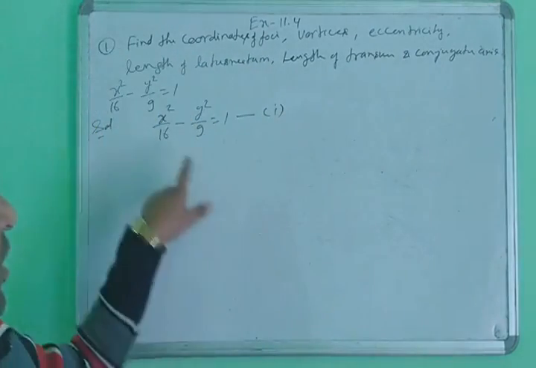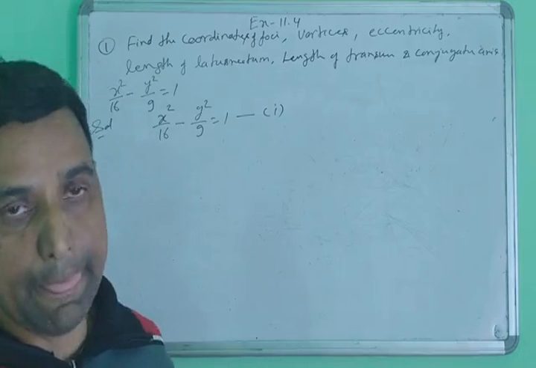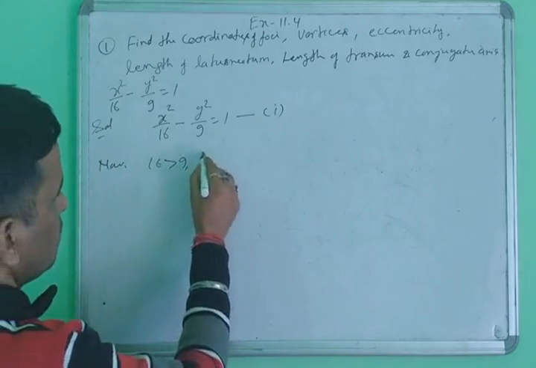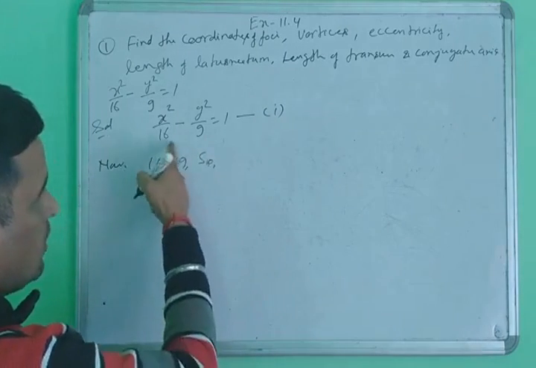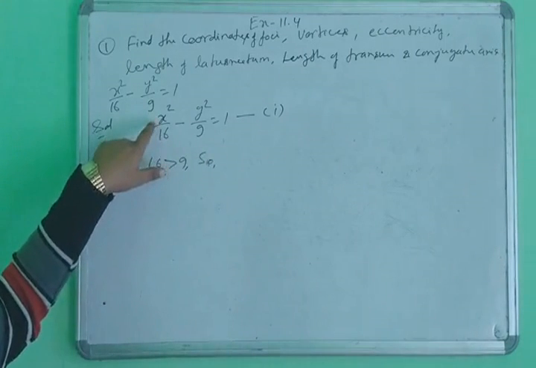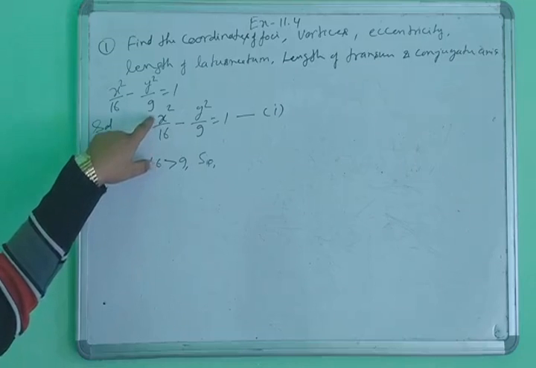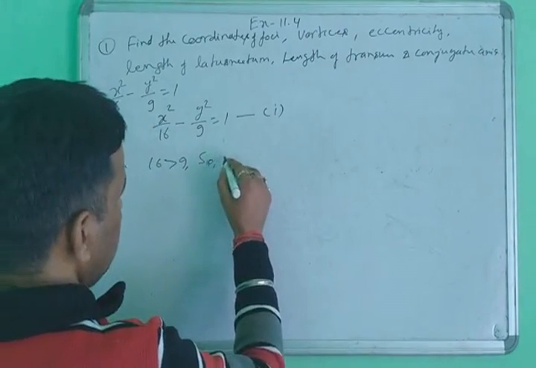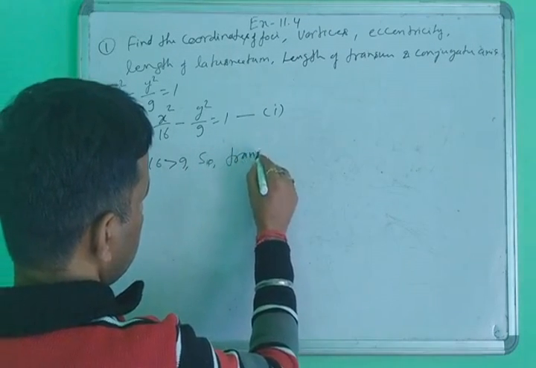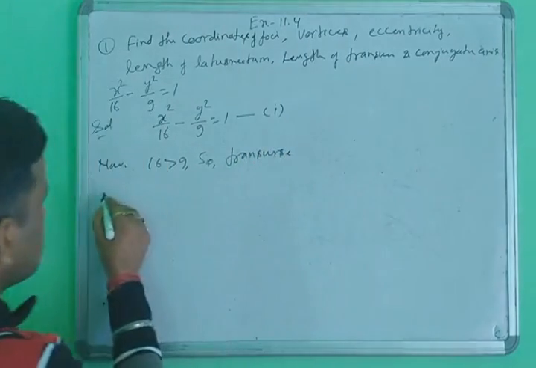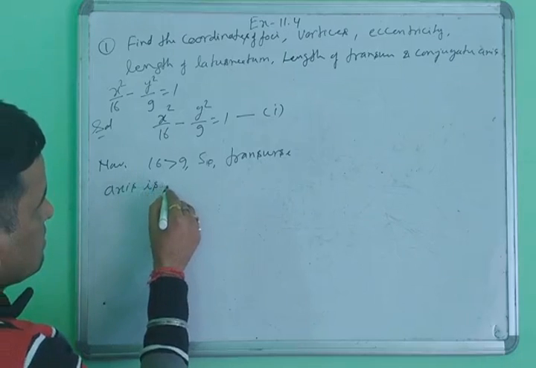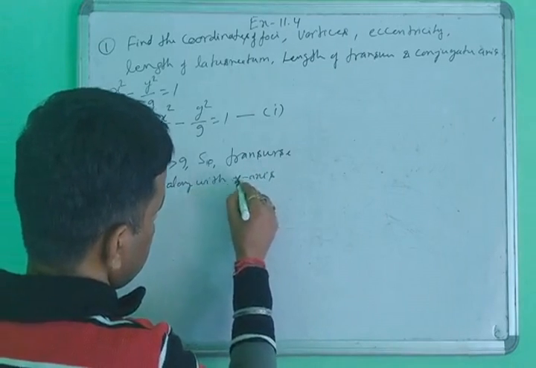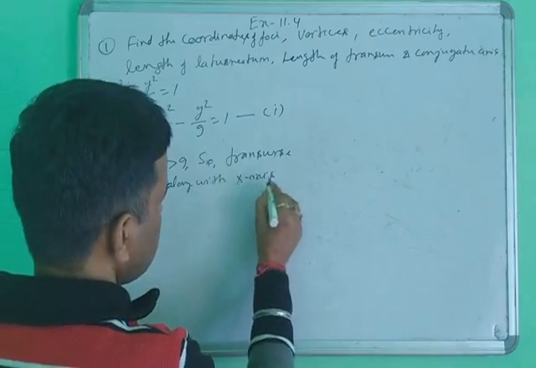Since 16 is greater than 9, the intercept on the x-axis is greater than on the y-axis. So the transverse axis is along the x-axis.